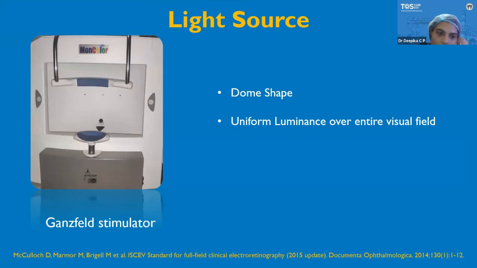So the second important component is the light source. Here we are seeing a Ganzfeld stimulator, which is dome shaped, and it produces uniform luminance over the entire visual field. So this whole plate will be illuminated with the light.